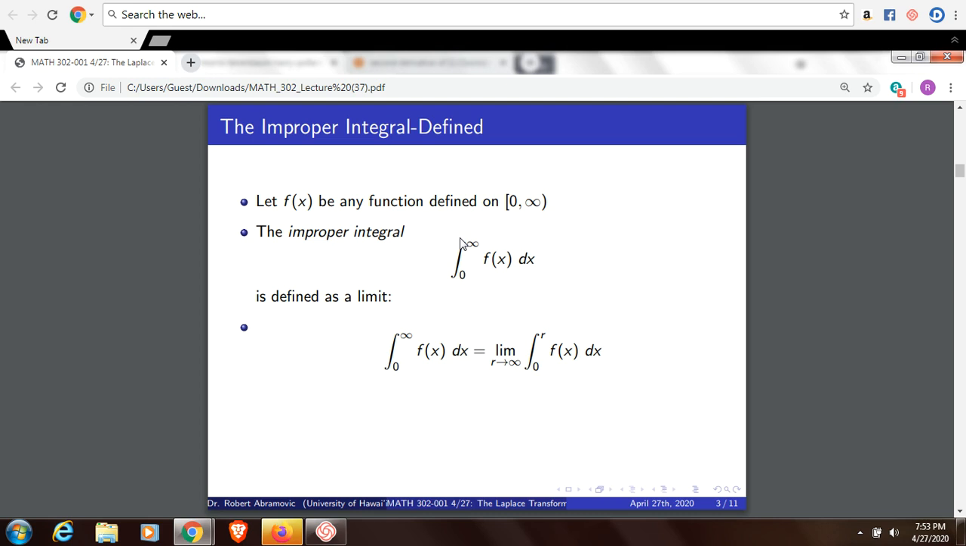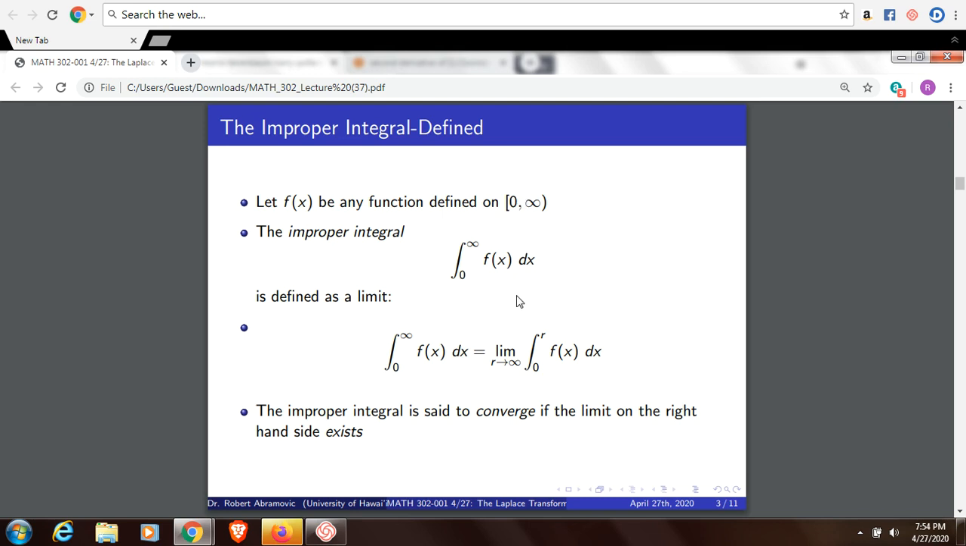Integral from 0 to infinity of f of x dx is equal to the limit as r goes to infinity of the integral from 0 to r of f of x times dx. The improper integral is said to converge if the limit on the right-hand side exists. This is a limit of definite integrals, which will always exist provided f is a continuous function on the interval from 0 to infinity. And this limit will be a limit of definite integrals, that's a limit of numbers.